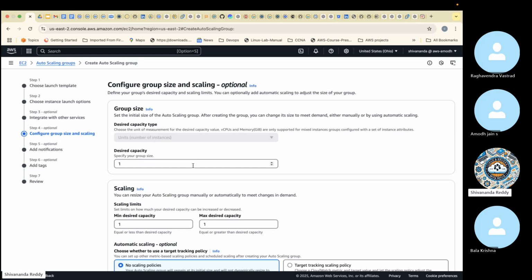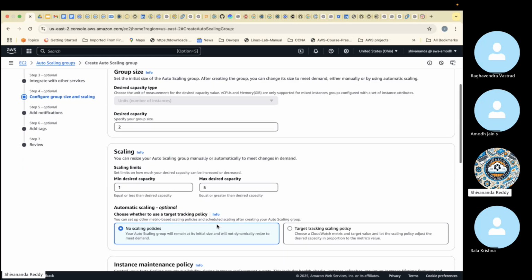Here is the important part. Here only you can specify what is the minimum size of your auto scaling and what is the maximum size of auto scaling. We need to specify it here. So desired I'll give 2. Then scaling limits are here: minimum 1 I'll give, maximum I'll go with 5. Up to 5 servers it will create. Make sure, guys, up to 5 servers it will create.